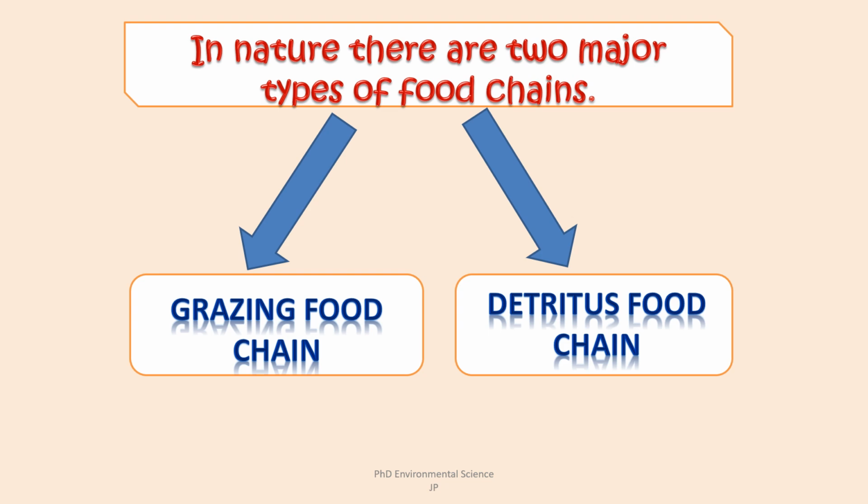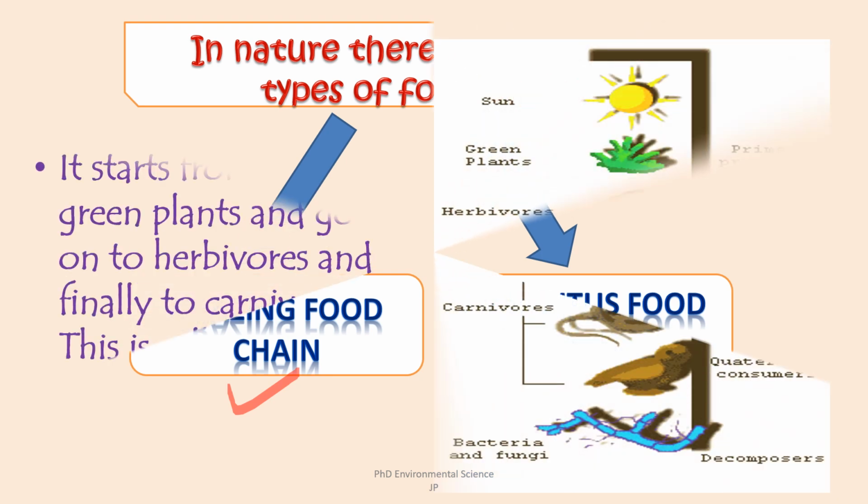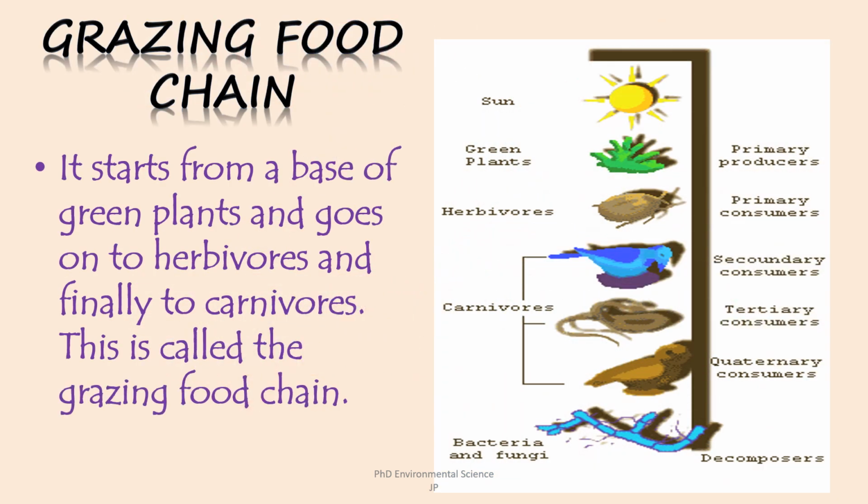In nature, there are two types of food chains, grazing food chain and detritus food chain. Grazing food chain. Now it starts from the base of the green plants and goes on to herbivores and finally to carnivores. This is called the grazing food chain. So in the image you can see that it is starting from the base of the green plants, then further it is moving on to the herbivores, then the carnivores, eventually onto the decomposers.